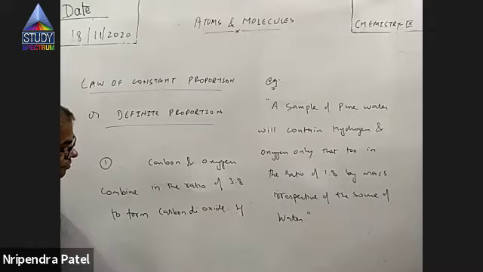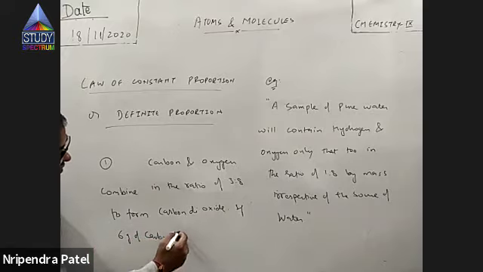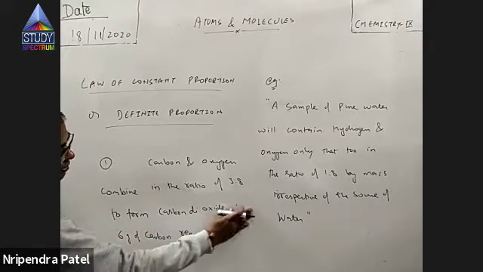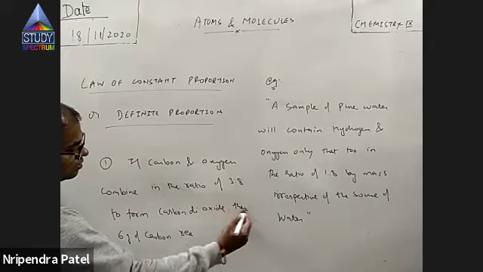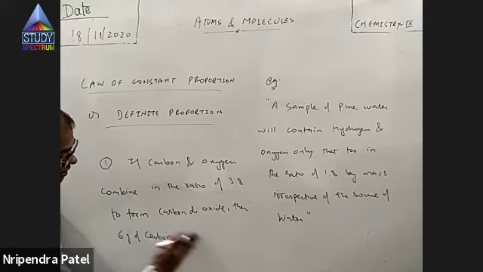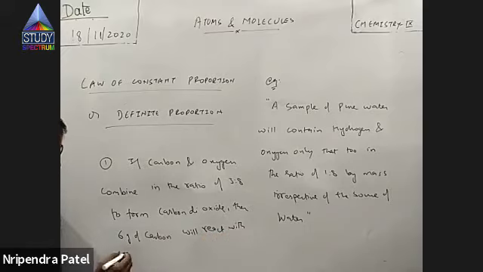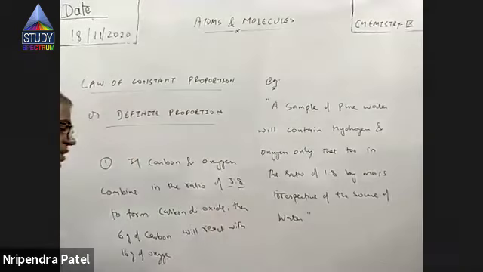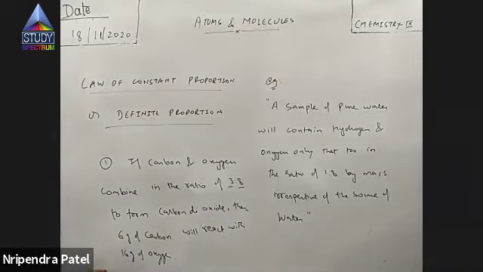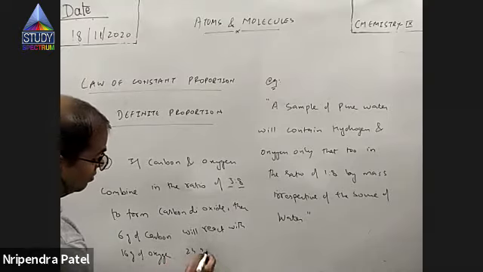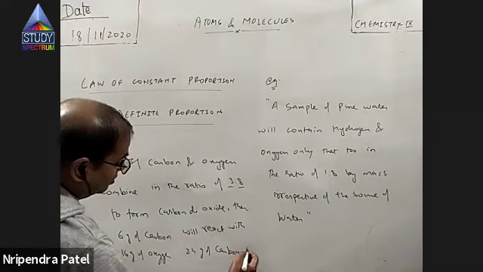If 6 grams of carbon reacts, then 6 grams of carbon will react with how much oxygen? 16 grams of oxygen. If they combine in the ratio of 3:8, so if 6 grams carbon is there, then it will combine with 16 grams of oxygen. 24 grams of carbon will combine with how much oxygen?